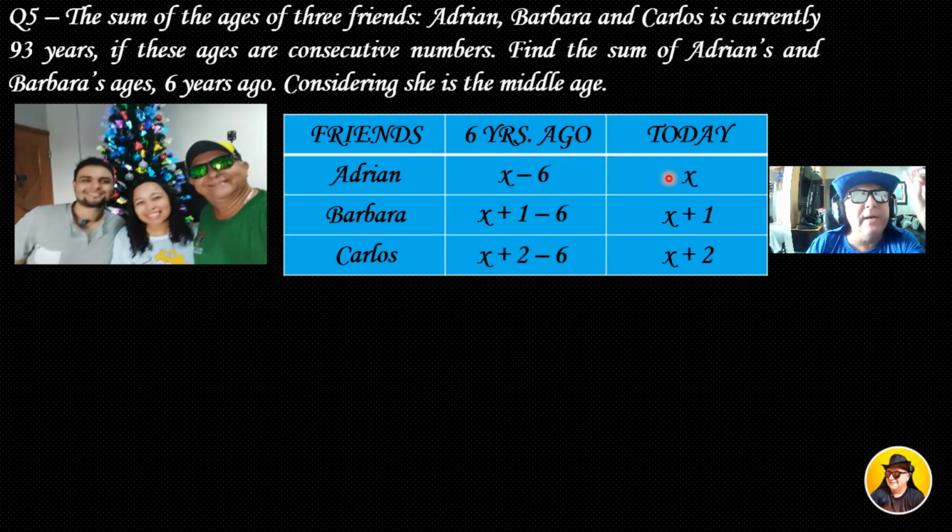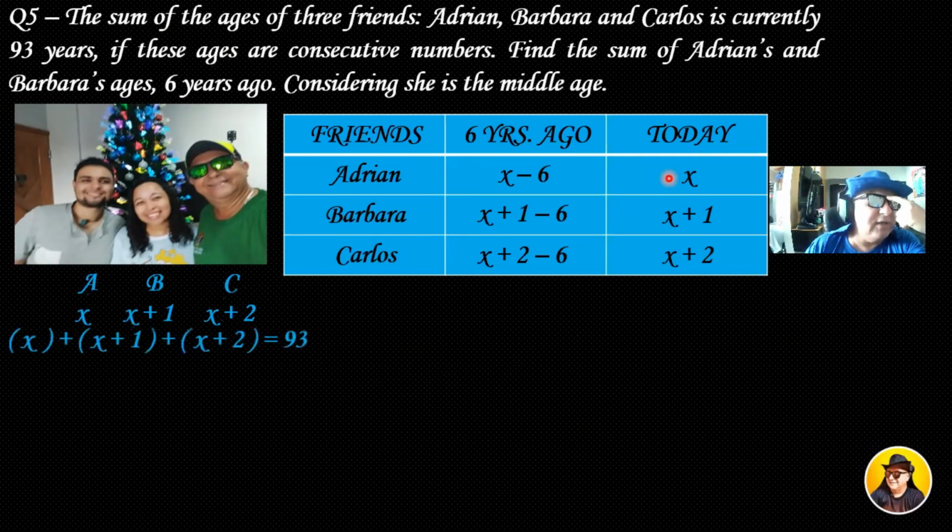Okay, and pay attention, because the problem says that the sum of the ages of 3 friends is currently 93 years. So let's see, Adrian, Barbara, and Carlos, and let's see their ages. x, x plus 1 and x plus 2. The sum of their ages is 93 years.